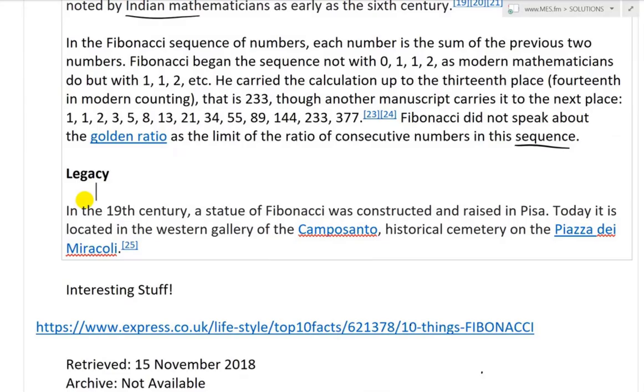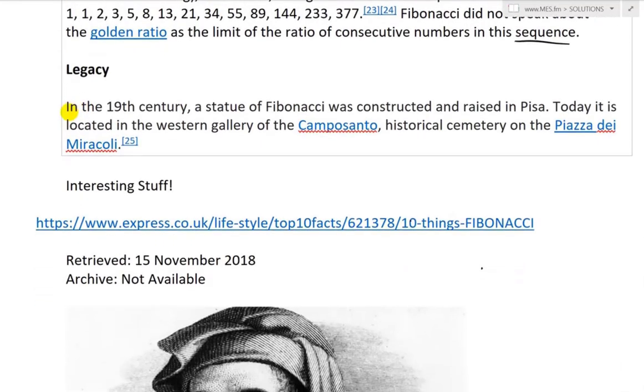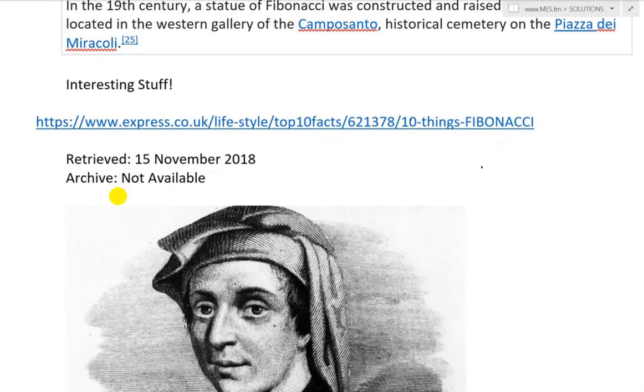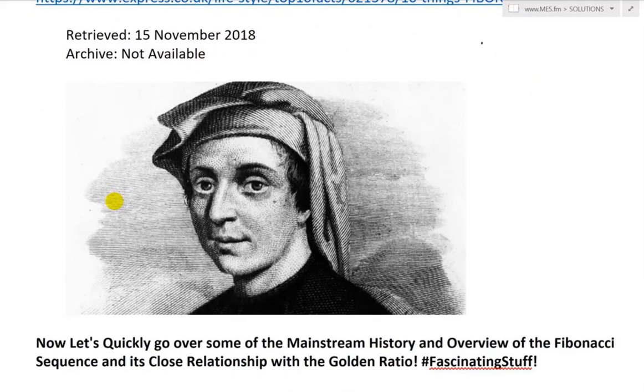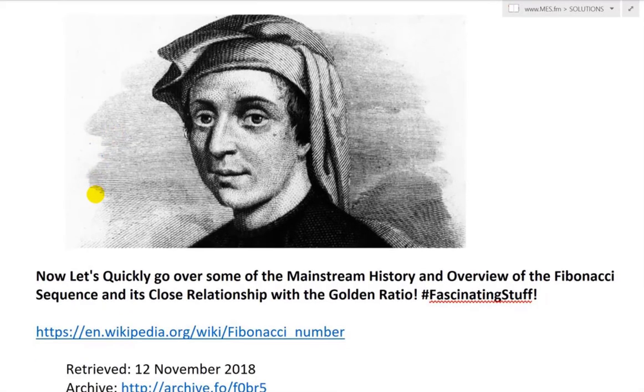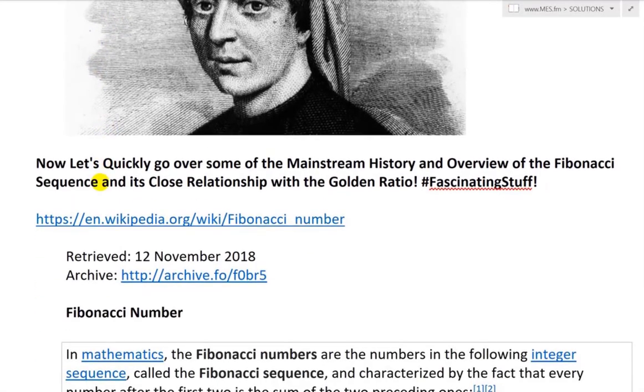So, legacy. In the 19th century, a statue of Fibonacci was constructed and raised in Pisa. Today it is located in the western gallery of the Camposanto historical cemetery on the Piazza dei Miracoli. Interesting stuff here, guys. So here's just an image of him I found on a mainstream news site, express.co.uk, a drawing or a photograph of him. So this is Fibonacci. I believe he was 27 when he wrote that book. It's probably a younger image of him.